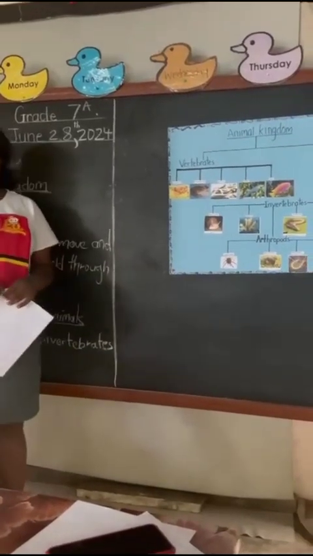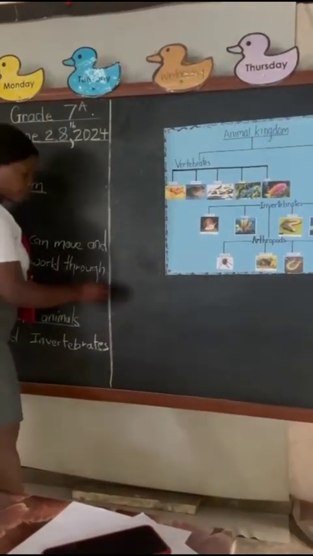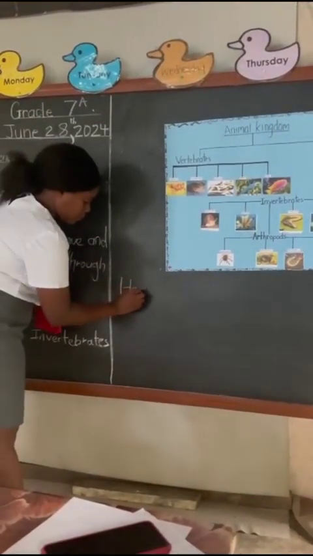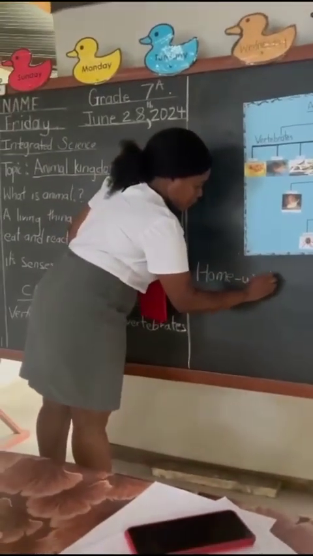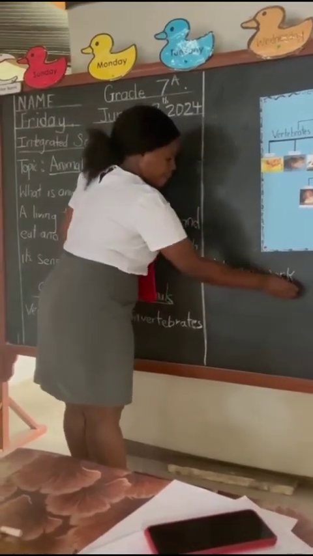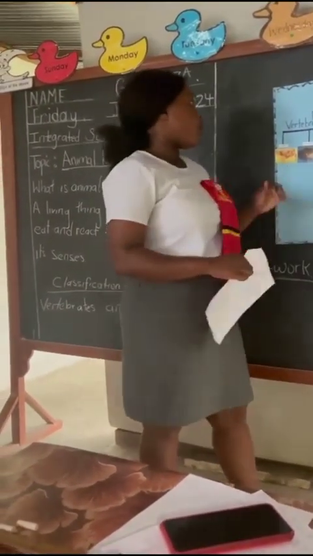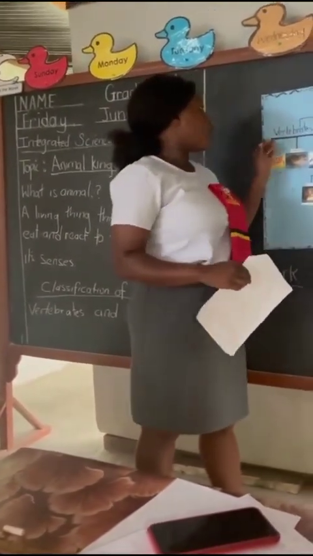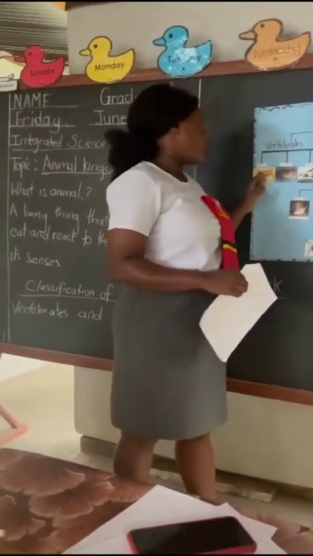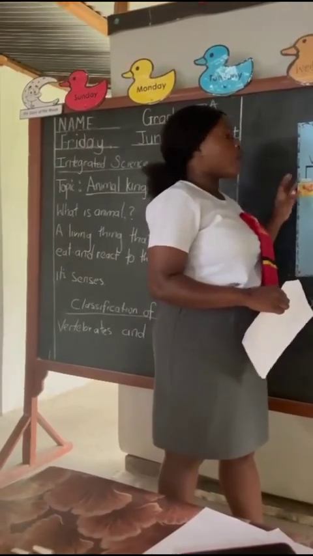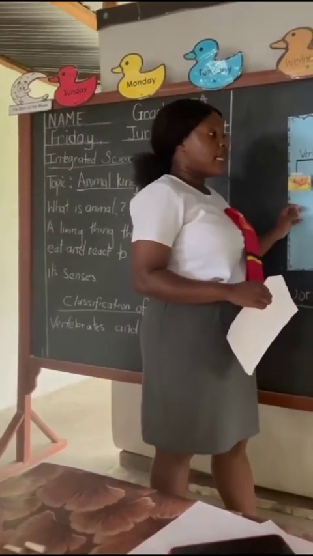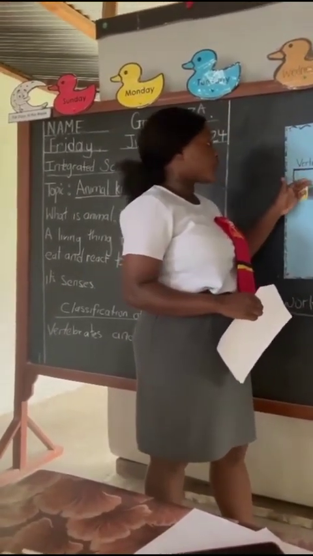So now copy your homework for me. For our homework today, right? You will look at all the classifications or different groups of vertebrates and you will find pictures to go with them, right? Like you said that they have cow, we have sheep, right? Good. So you'll find pictures of each.